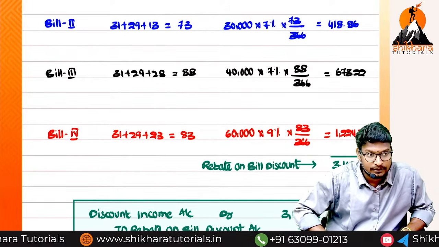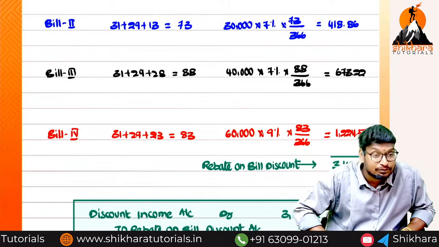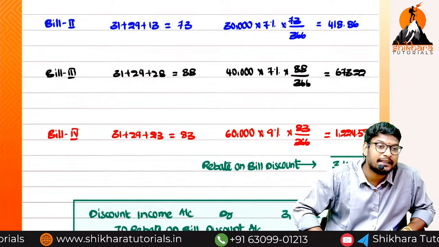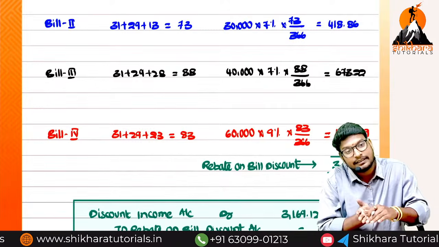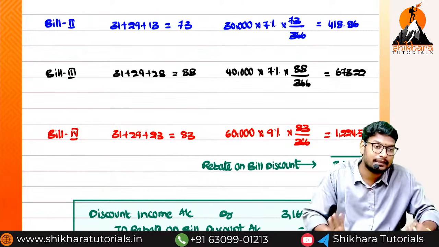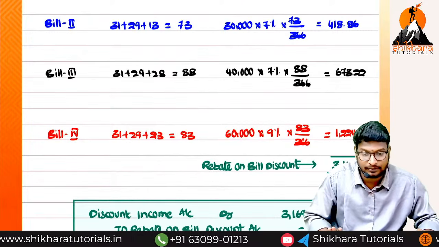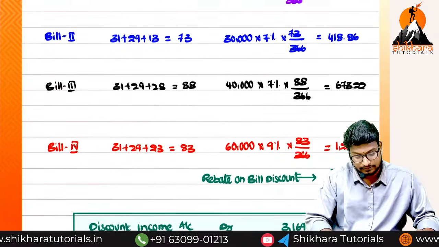Interest income. If they ask us to calculate the discount income, it means we have to calculate for the previous year days and plus the current year days. Guys, are you understanding my point? Okay, please take a note of it.